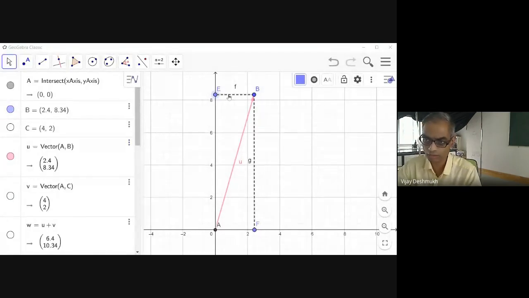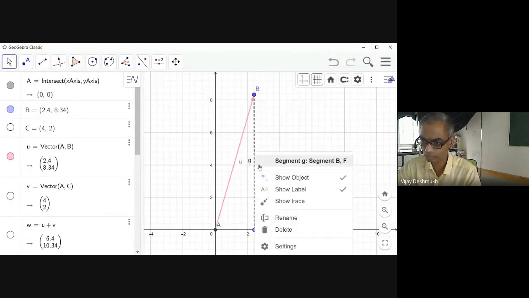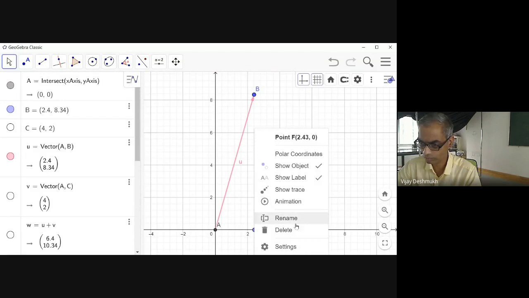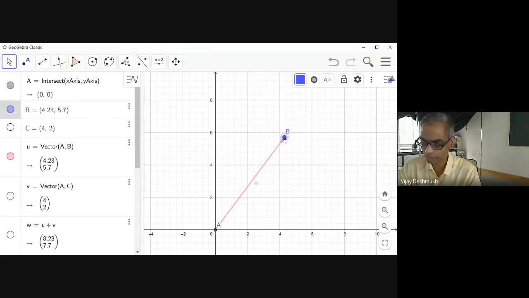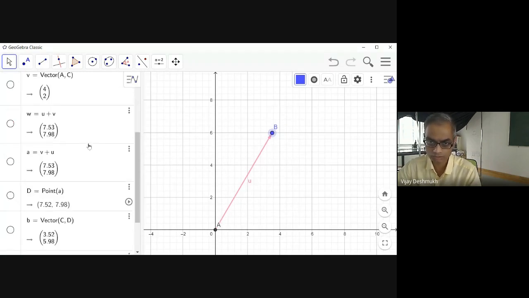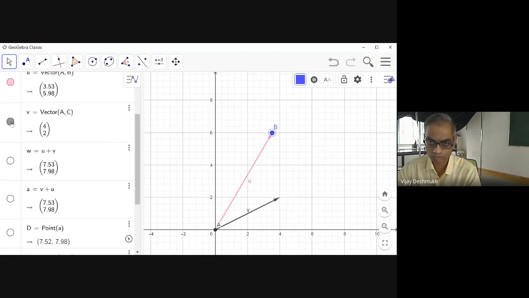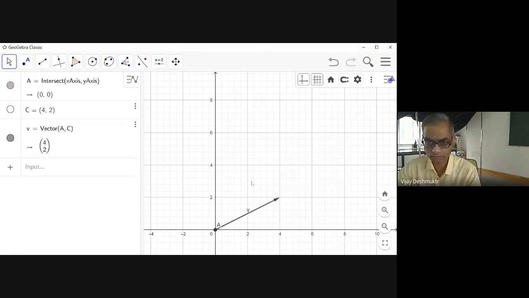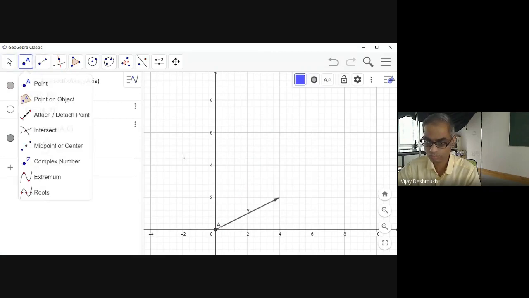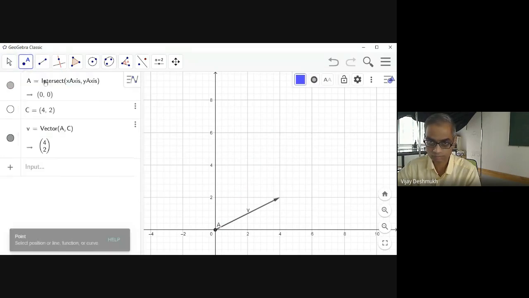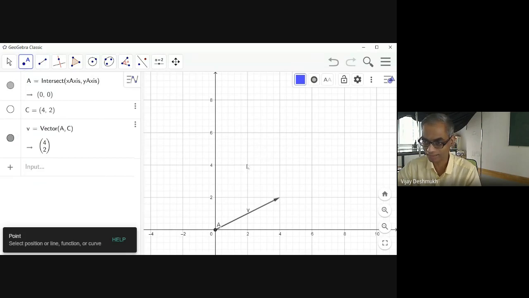Now I already have this vector. I can just delete unnecessary things. I have this vector U, and then I will take another vector, say V. So this is vector V, U and V. Now I don't want this point, so sorry, I just deleted the point.